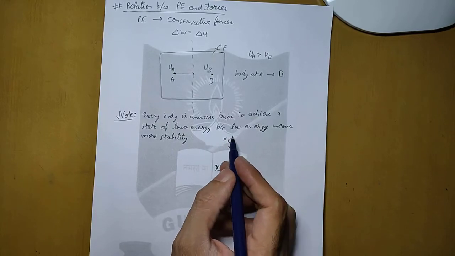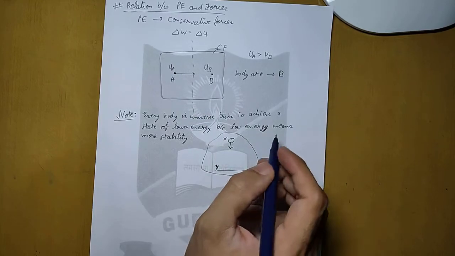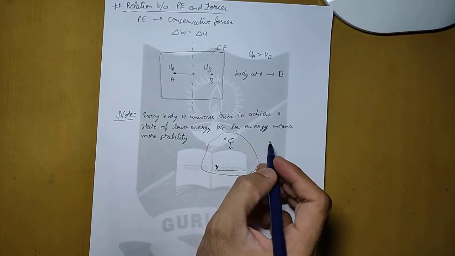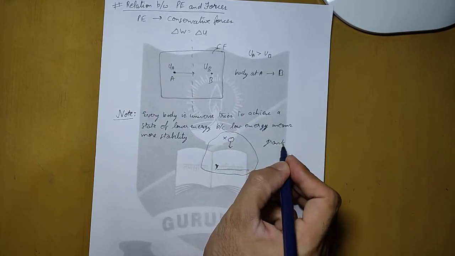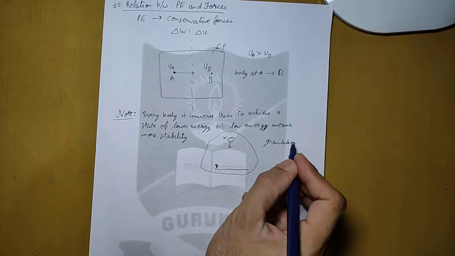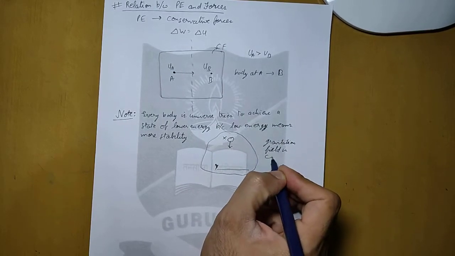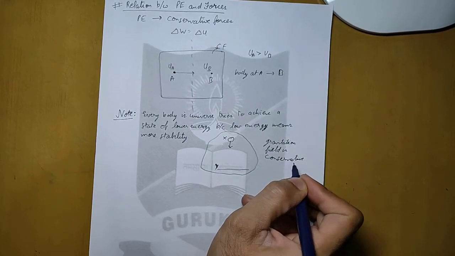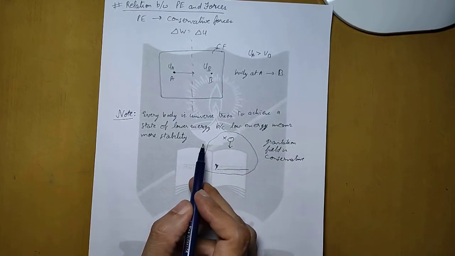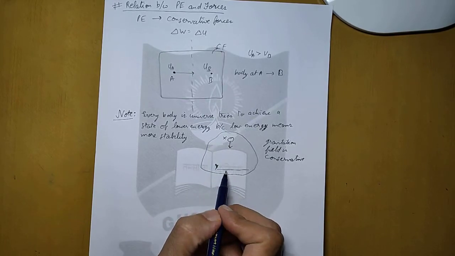Whatever forces are applied here, they are inside the field. So this will be a conservative field, because we have already discussed that the gravitational field is conservative in nature. So there will be a change in potential energy, and even though no external force is applied, the ball will automatically start moving towards the earth.